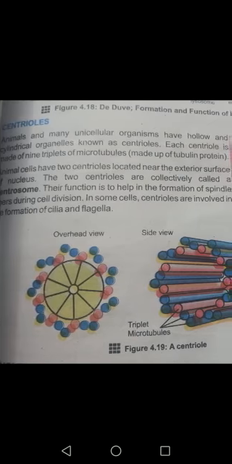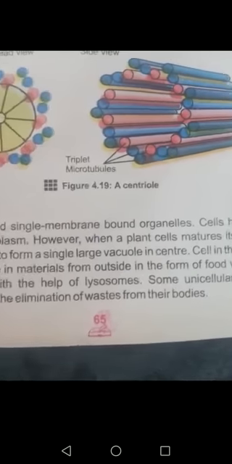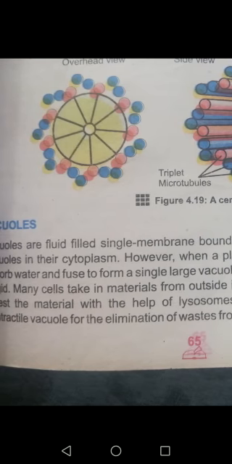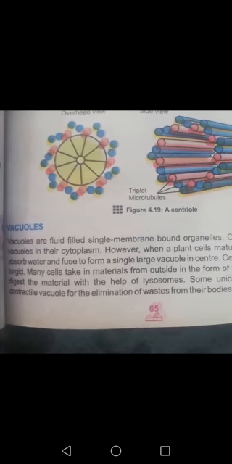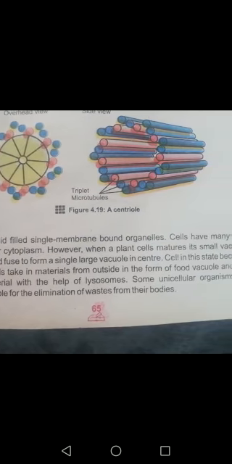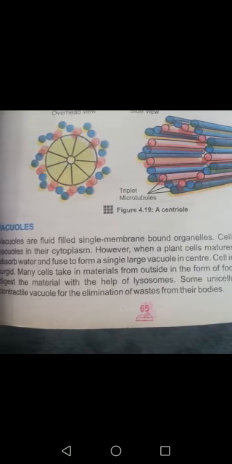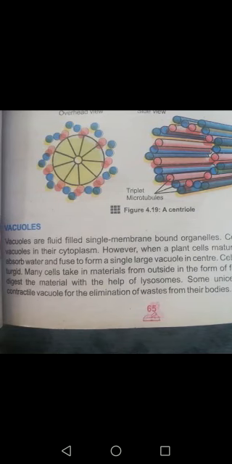Okay, next is the vacuole. Vacuoles are fluid-filled, single membrane-bound organelles present in the cytoplasm. Many vacuoles are present in different cells, like plant cells.